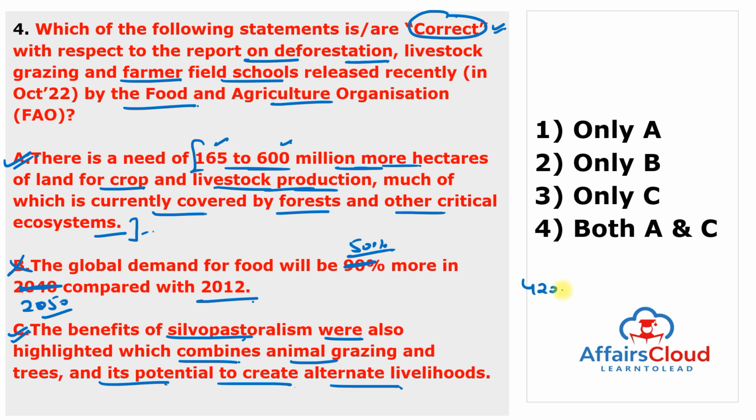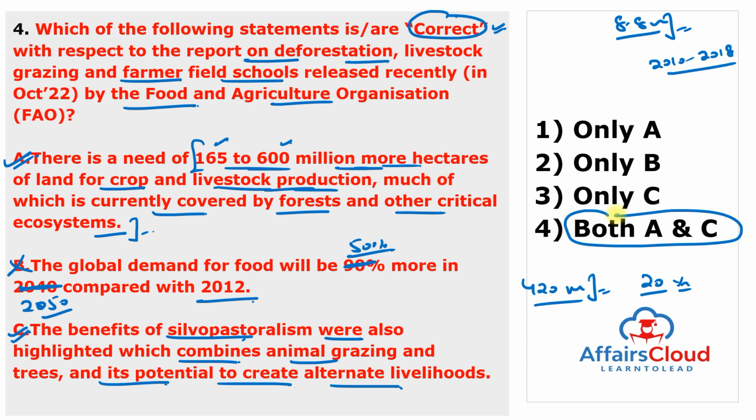And globally, almost 420 million hectare of forest vanished in the last 2 decades or the 20 years. And there is also need to slow the rate of deforestation, which is at 8.8 million hectare per year from 2010 to 2018. So only correct statement is A and C. So answer of this question is both A and C. Answer of this question is 4.